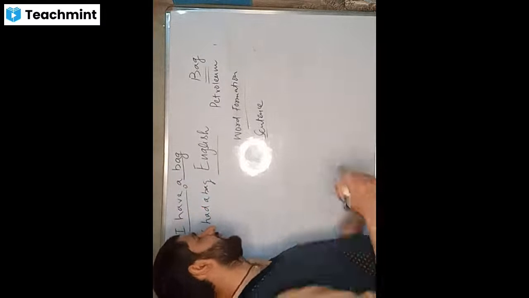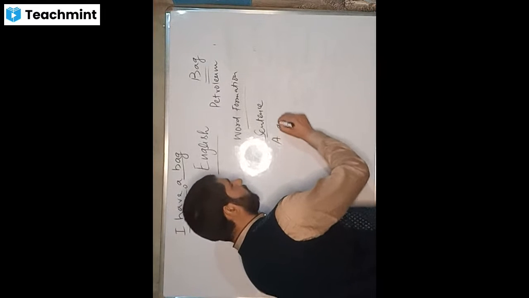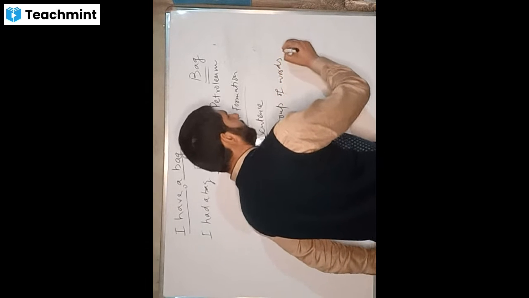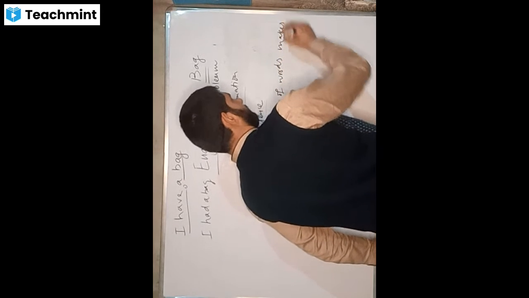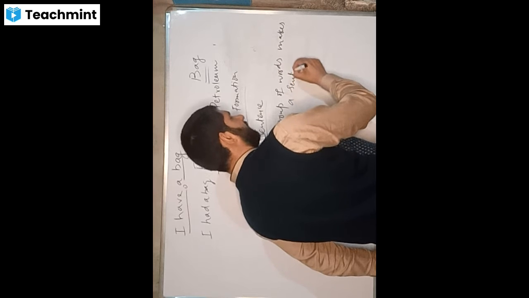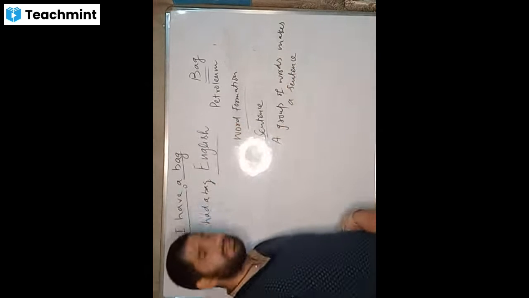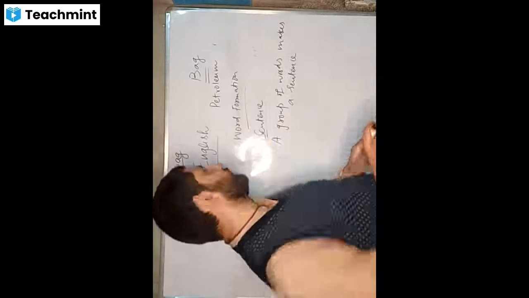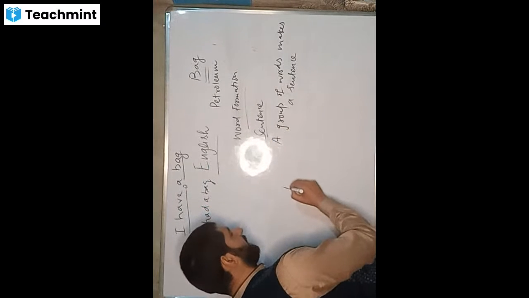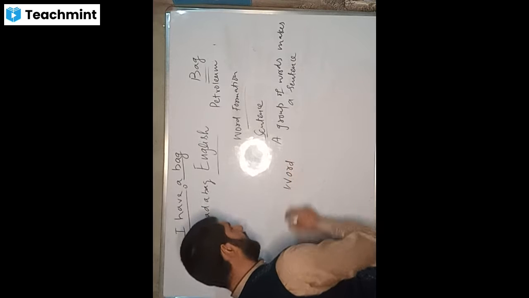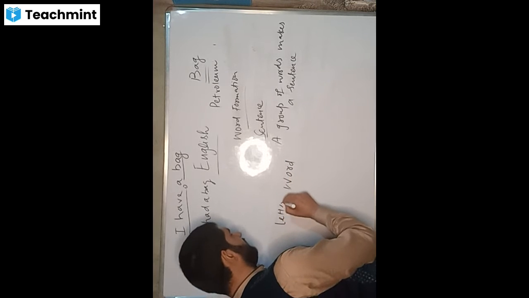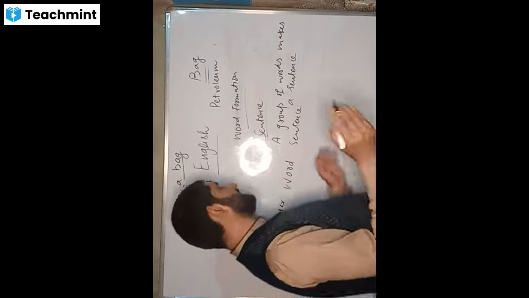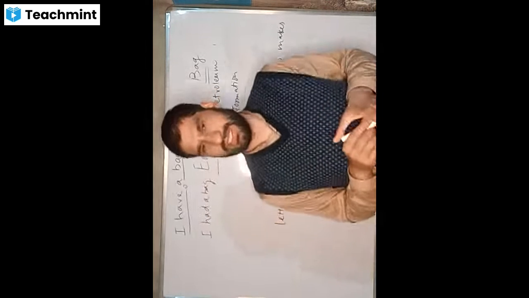I'm not disagreeing with that. We say a group of words makes a sentence. That is true. Everybody has to agree with it. But the question that arises here is, does a group of words directly make a sentence? If, for example, we put the things in order, we say letter, then word, and then sentence. Is it true? Is there anything that lies between word and sentence? That's my question.